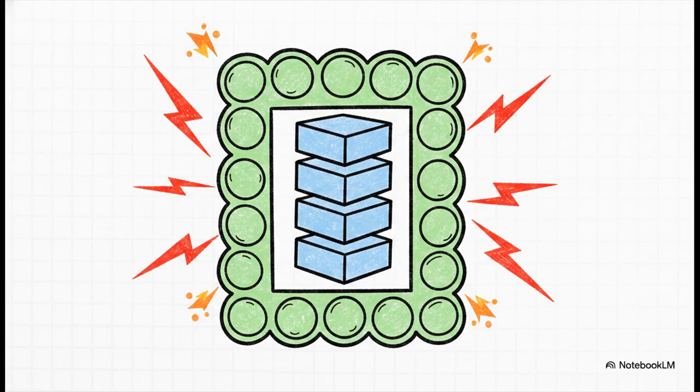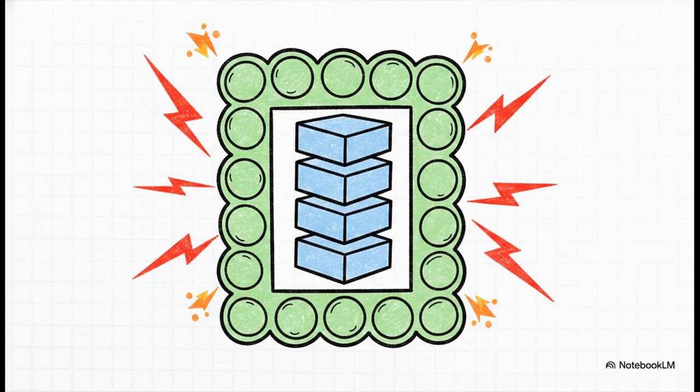Let's zoom in on that second step for a second, channel encoding, and specifically something called forward error correction, or FEC. This is essentially our digital bubble wrap. It injects calculated mathematical redundancy bits directly into the data stream. It's kind of like sending a text message with deliberate strategic typos, like spelling meat with 2 E's and park with 2 K's. If static corrupts a few letters in transit, the person receiving it still has enough context to figure out the original word, without having to text you back asking what you meant.